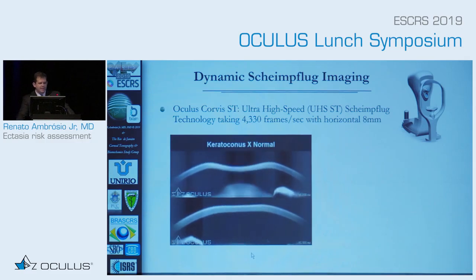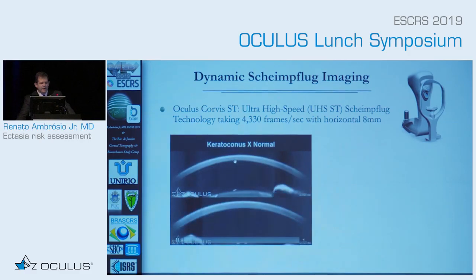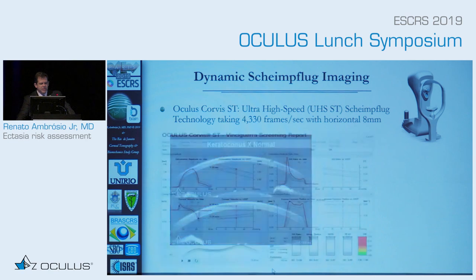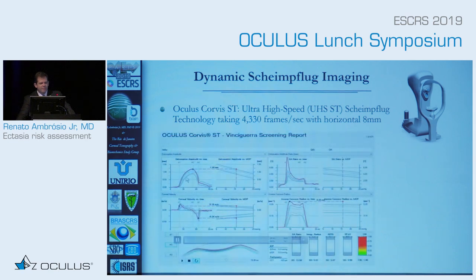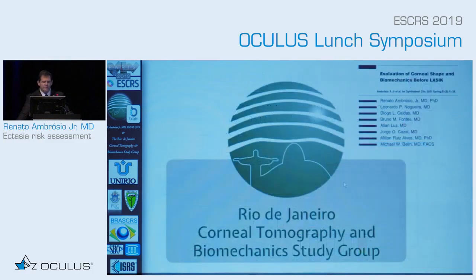So we started looking at the dynamic Scheimpflug imaging back in 2009, and we have here a keratoconic and a normal cornea, and this has to be translated into numbers. When you talk about the numbers, you have many parameters: the deformation amplitude, the velocity, the inverse concave radius, the DA ratio, and this has to be translated into a single parameter. I was very happy and honored to collaborate with Paolo and Riccardo Vinciguerra on the CBI, which gives us a summary, and it gets even better now because we are able to detect ectasia after surgery as well.